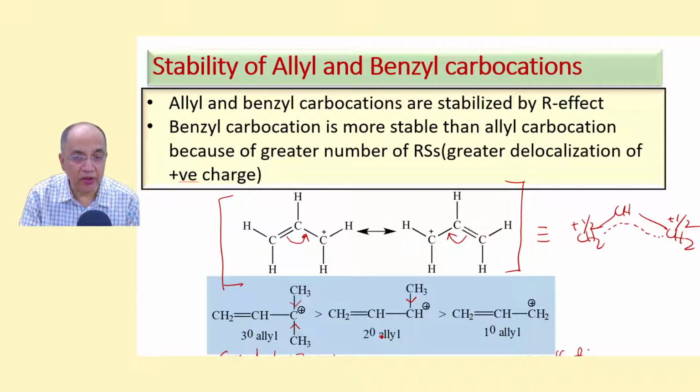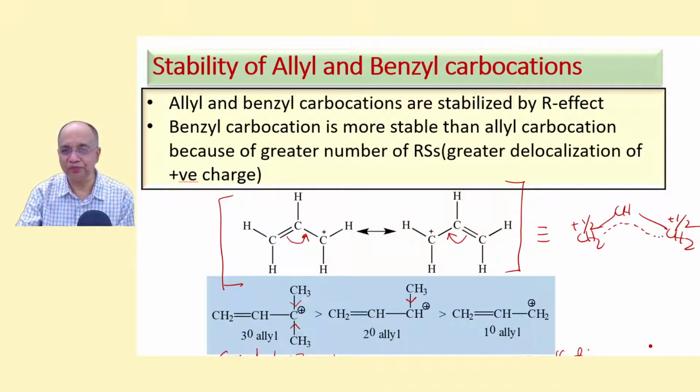But in 2 degree there is 1 plus I. In 3 degree there are 2 additional plus I groups, and in 1 degree there is no plus I group. So 3 degree allyl is greater than 2 degree, then greater than 1 degree. Right? Later on we shall know that the stability of the alkyl carbocation is predominantly due to the hyperconjugation effect, H effect, rather than plus I effect.